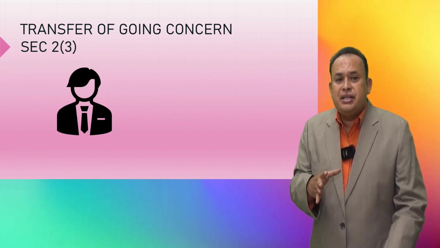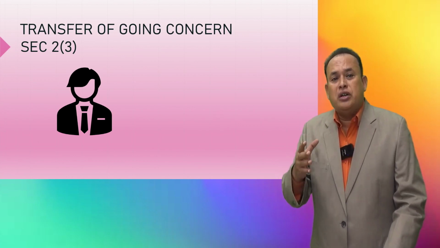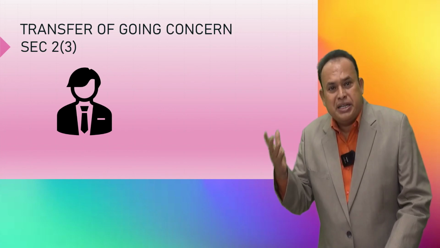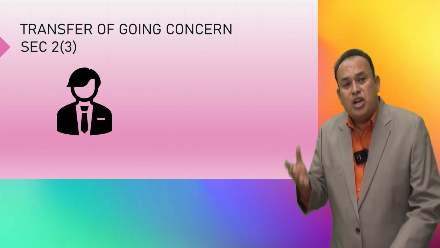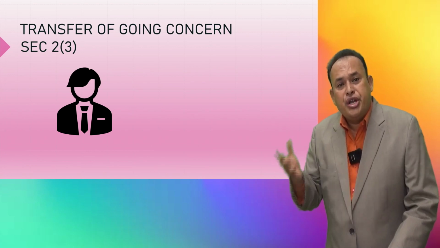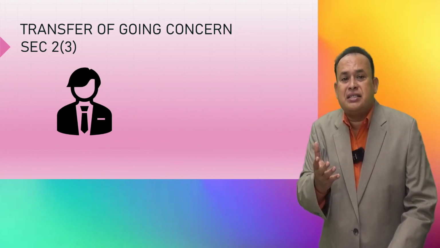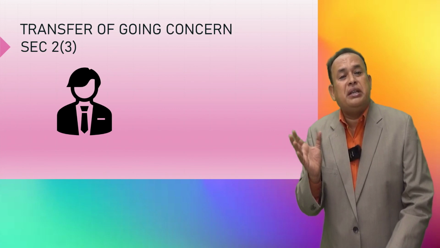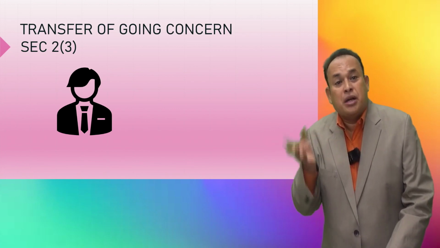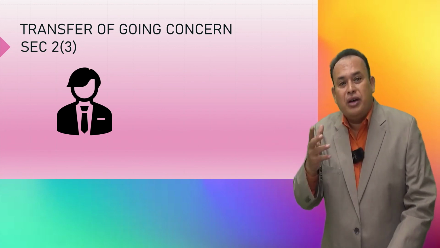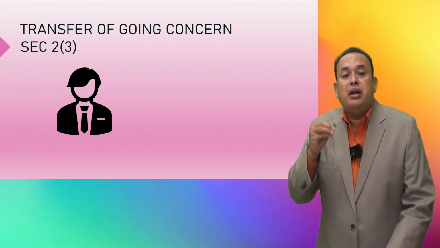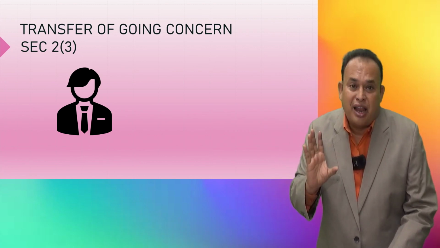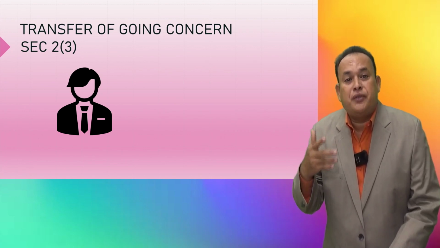In that case, the newcomer is going to take over the business of the predecessor. In such a case, the predecessor's business going concern is going to continue in the name of his successor. In that case, it is a supply of services, an exempted supply of services. But the newcomer who acquired the business of the predecessor should compulsorily get registered under GST law within 30 days from the date of succession.